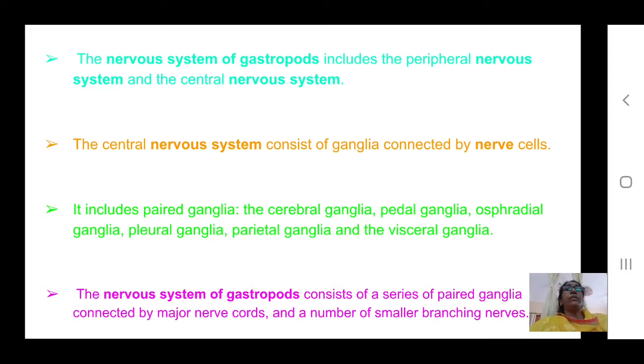The nervous system of gastropods consists of paired ganglia connected by nerve cords, and these nerve cords give rise to a number of smaller branching nerves.